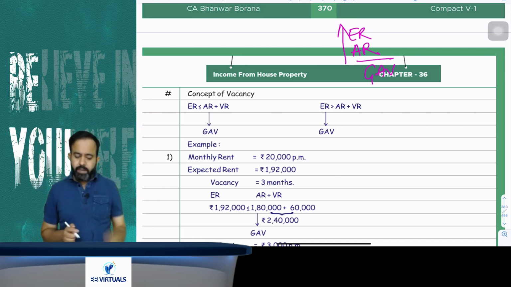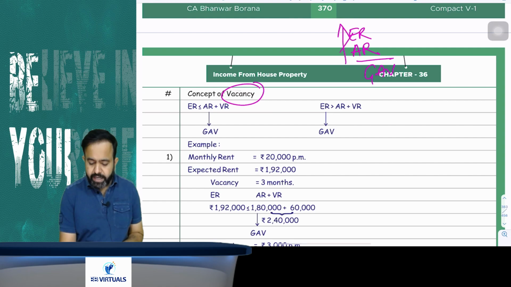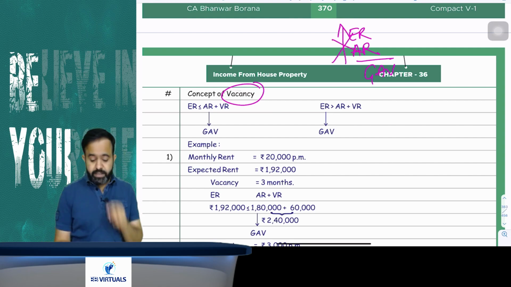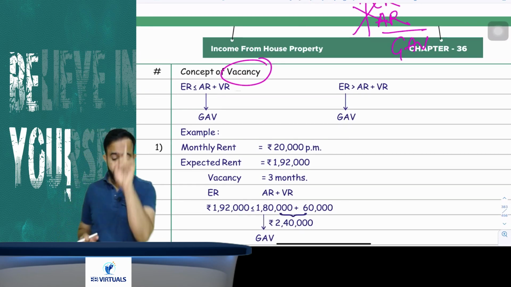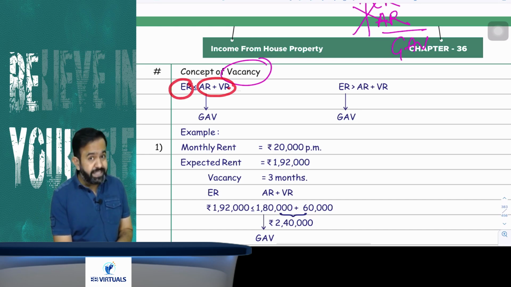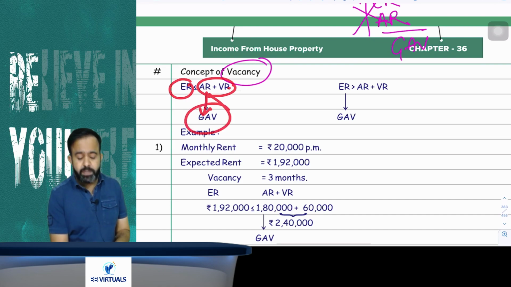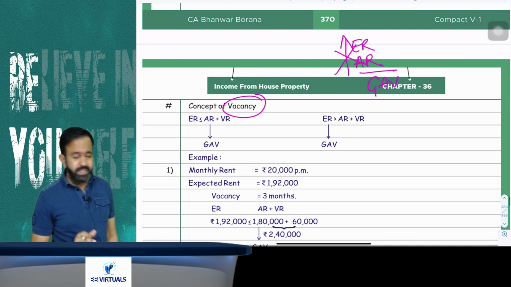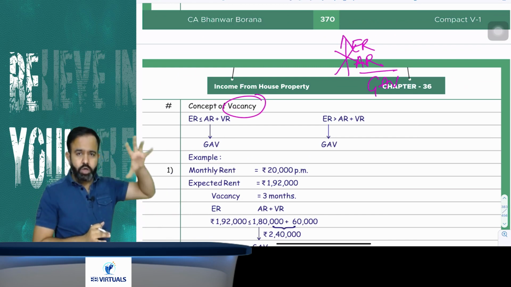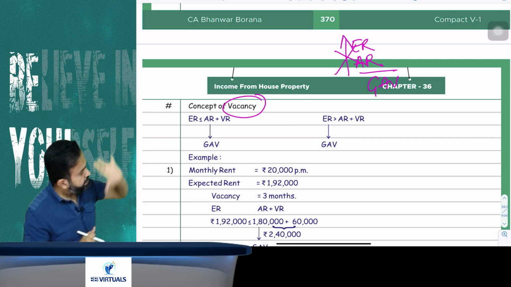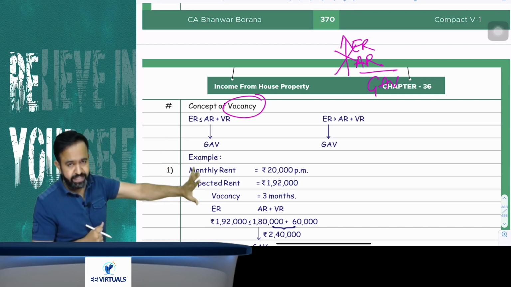But guys, always remember, if there is a vacancy, then this higher concept is not applicable. In case of the vacancy, you have to check that your actual rent and vacancy rent is more than or equal to expected rent. In that case, your actual rent will be your GAV. Suppose if there is a vacancy, means the house is vacated, there is a lock on the house. If that house is vacant, that is called vacancy.